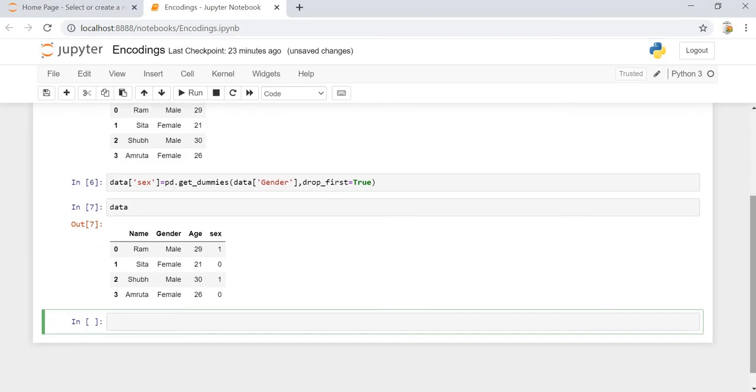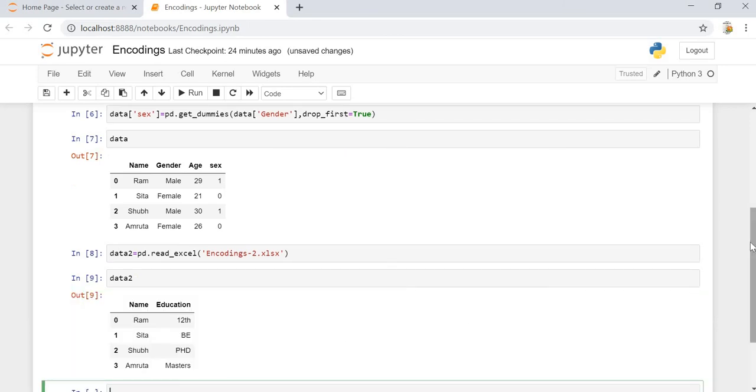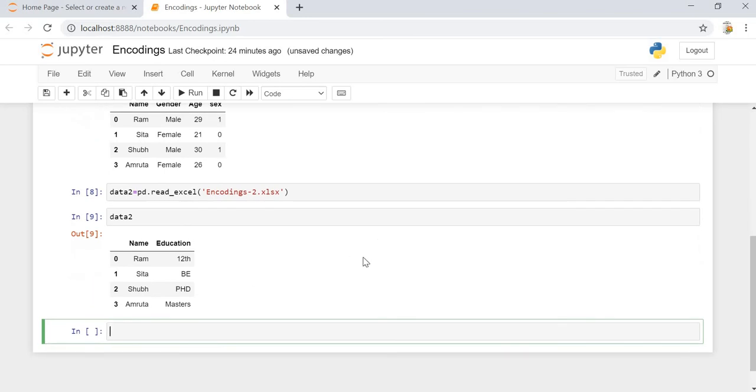Okay, now let's check out the label encoding. For label encoding, we will be creating another data set, which is a data set of ordinal data. Let's say pd.read_excel encoding2.xlsx. Data has been loaded. Let's check out the data. So the data is four names and their education. The idea is we have to segregate and rank each and every education in decreasing order. So for this we can do label encoding.